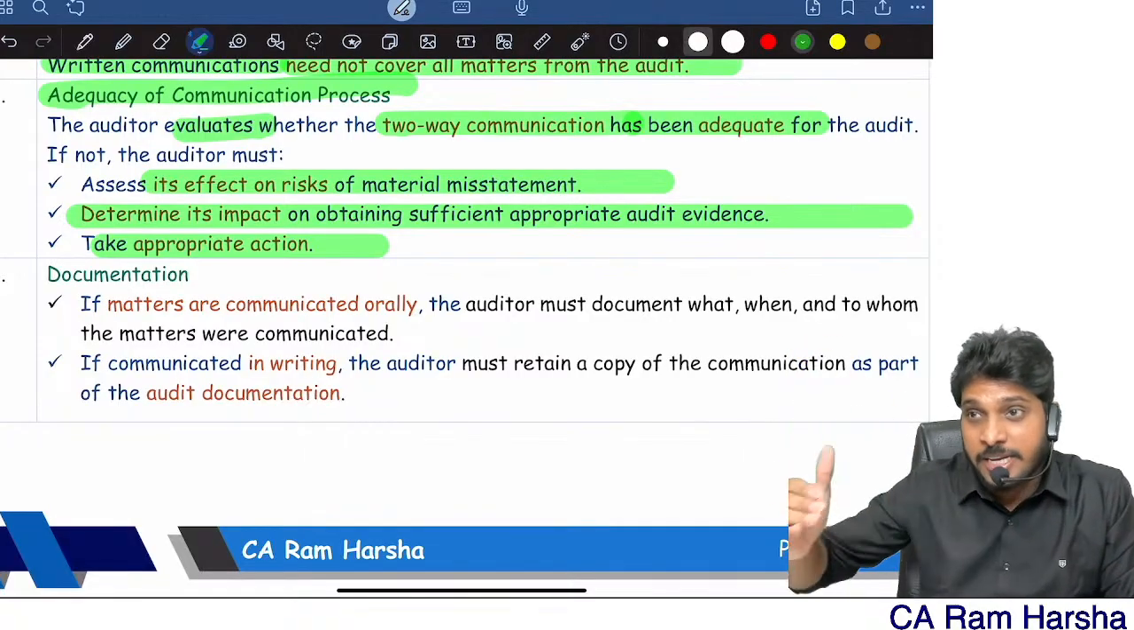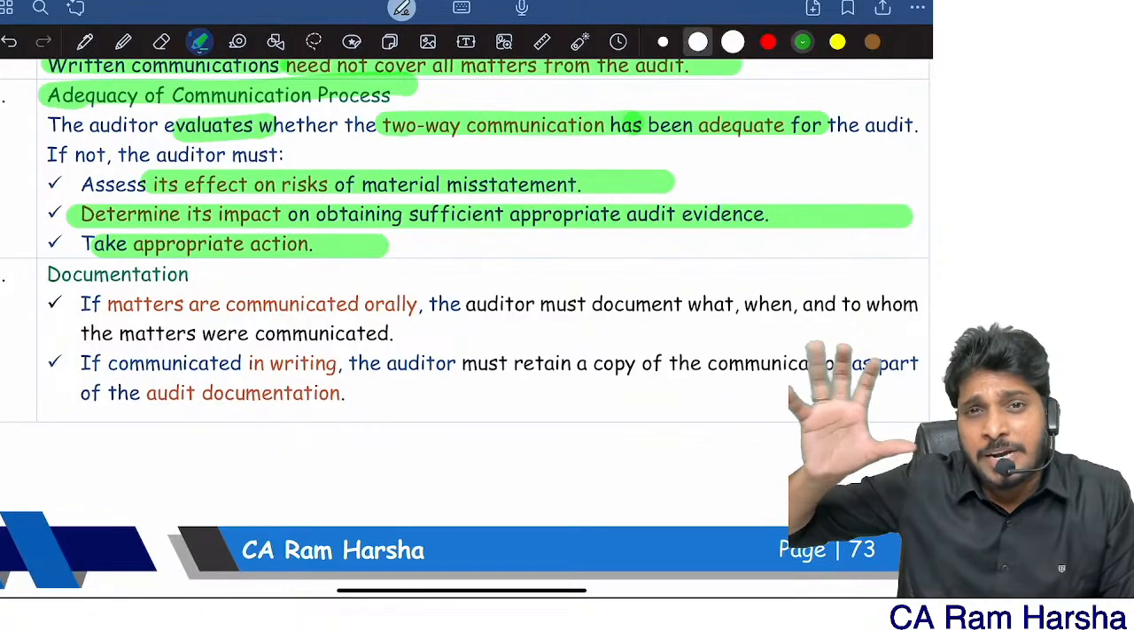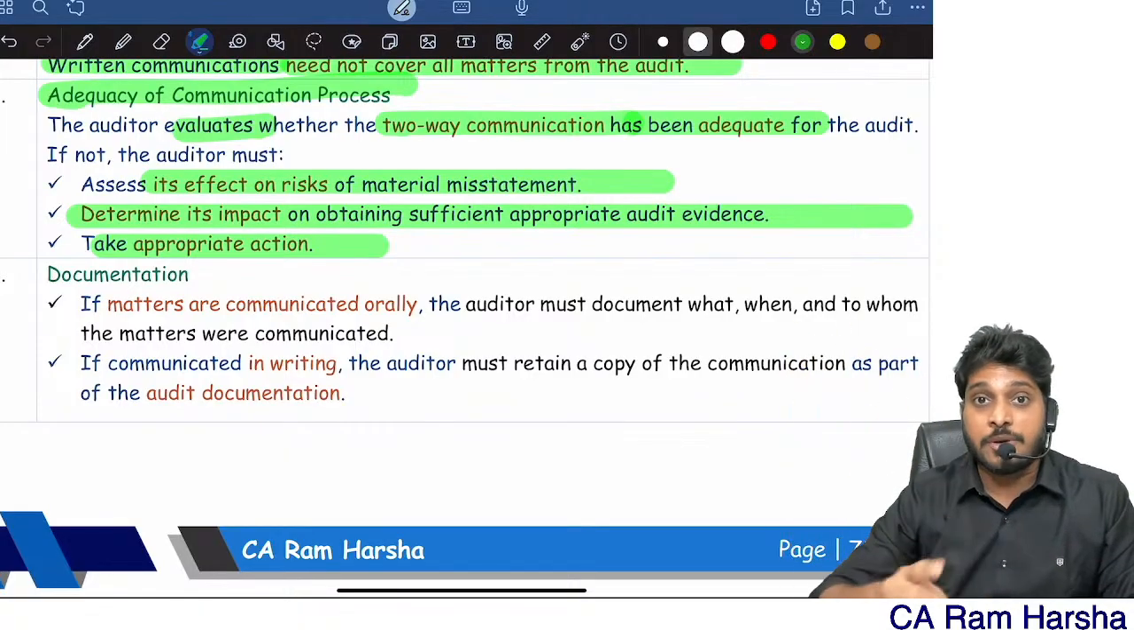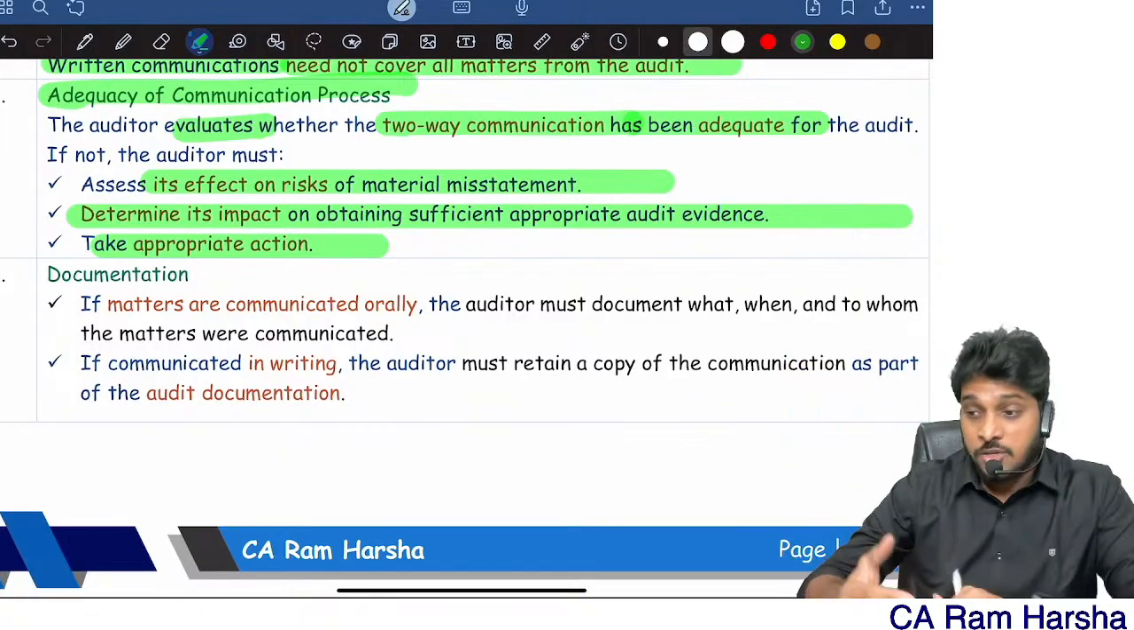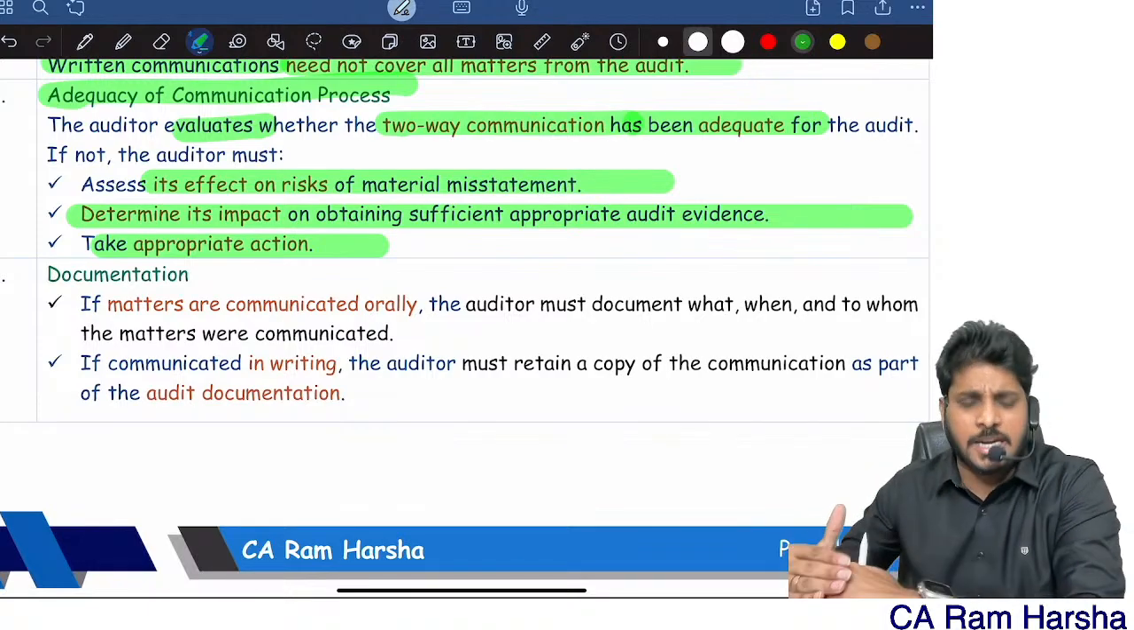If there is proper communication and proper rapport between you and top management, they will give you information on time. They will give you information correctly. So you must establish a very cordial connection with the top management.